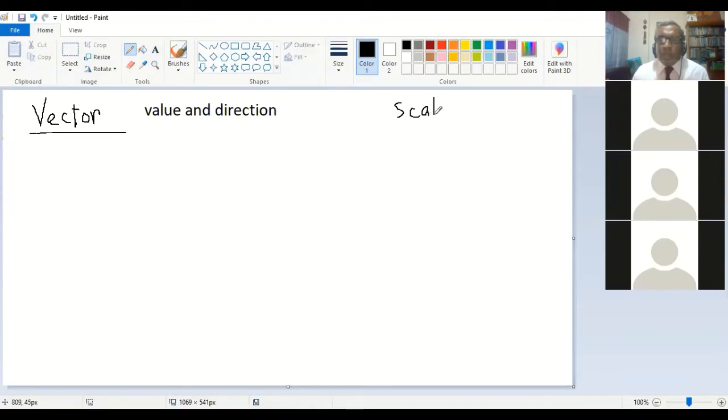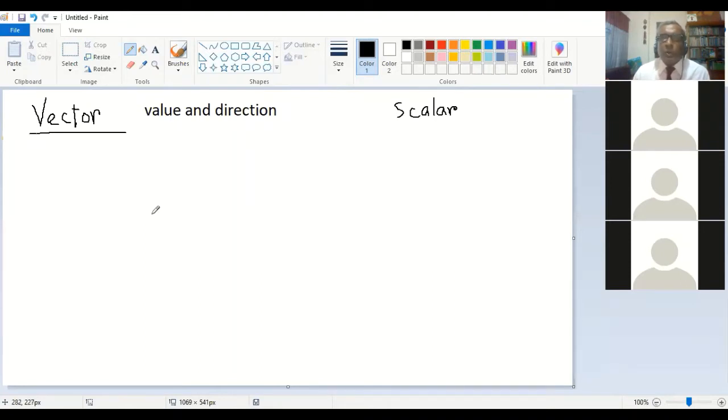And if I ask you what is your weight, then you will say, okay, I am 60 kg. Then it will be considered as a vector term. Why vector term? Because in physics, in science, weight is about how much mass you have in your body, and how your body is being attracted towards the center of the earth.